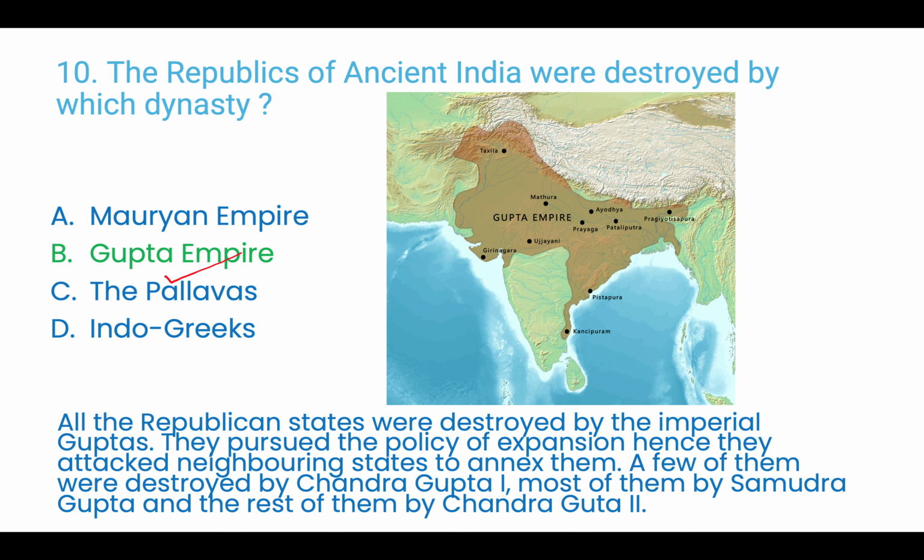Gupta Empire. All the republican states were destroyed by the imperial Guptas. They pursued the policy of expansion, hence attacked neighboring states to annex them. A few of them were destroyed by Chandragupta I, most of them by Samudragupta, and the rest of them by Chandragupta II.